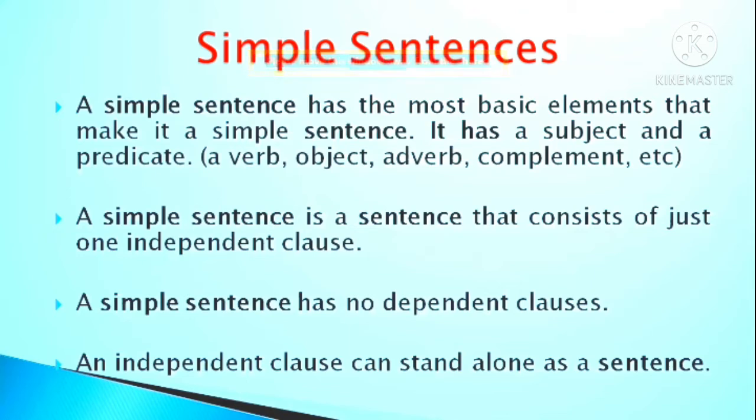So you have only one subject and a predicate. The predicate may consist of a verb, object, adverb, complement, etc. But it will never have a dependent clause or a subordinate clause. So this simple sentence is an independent clause that can stand on its own as a sentence. And that's why such sentences are called simple sentences in English.